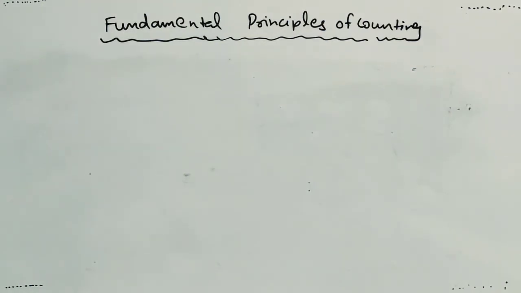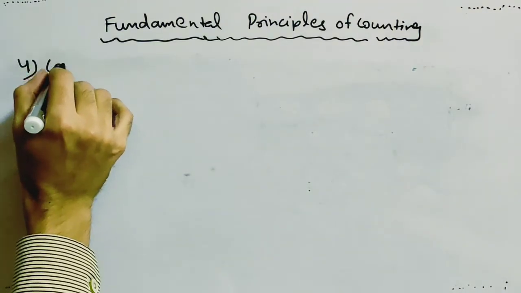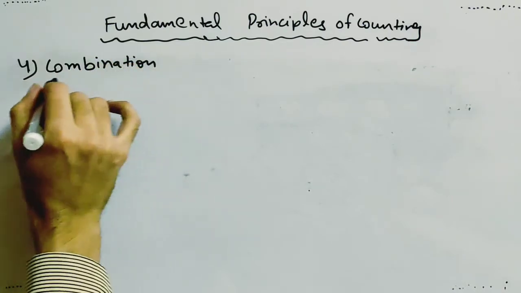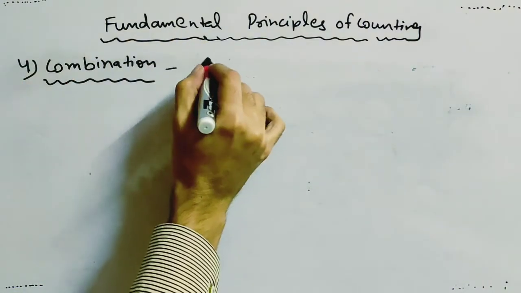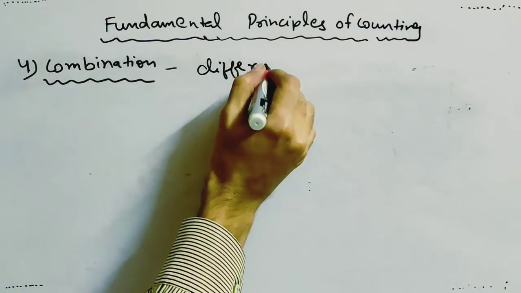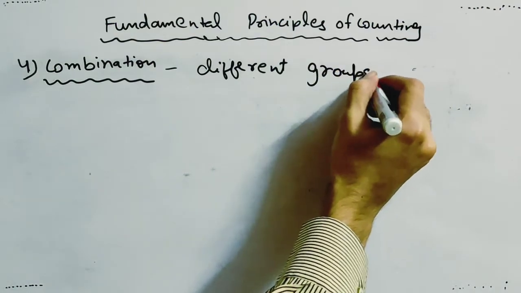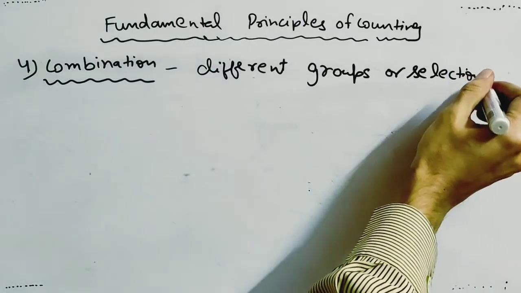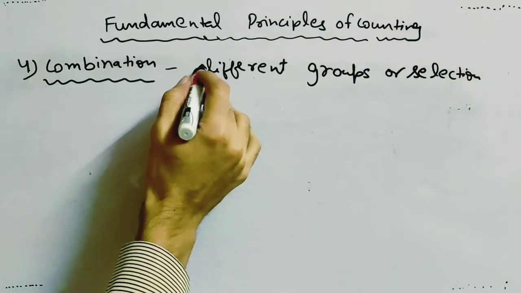Next principle is combination. Combination refers to different groups or selections. In permutation we use the term arrangements. Here we are using the term selection.